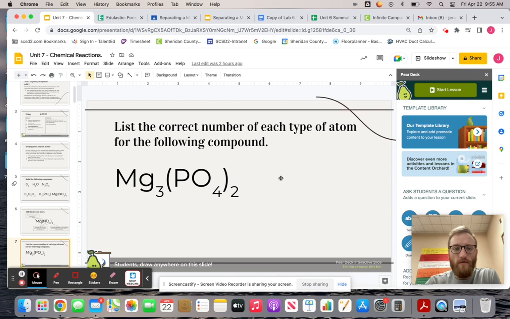So then go ahead, try and make sure we understand this. How many of each type of atom do we have? Just make a quick check, okay, and pause the video. Okay, so if you did this right, we can see that we have three magnesiums. We should have two phosphoruses and a total of 8 oxygens, right? Because I've got two complete PO4s, or two phosphate molecules, okay?